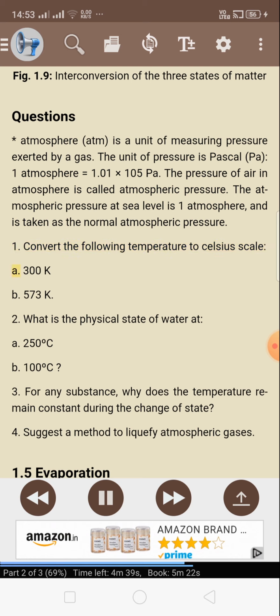Questions. 1. Convert the following temperature to Celsius scale. A. 300 K. B. 573 K. 2. What is the physical state of water at A. 25 °C. B. 100 °C. 3. For any substance, why does the temperature remain constant during the change of state? 4. Suggest a method to liquefy atmospheric gases.